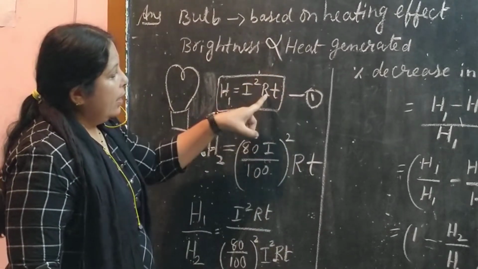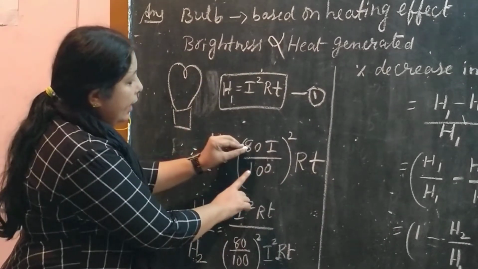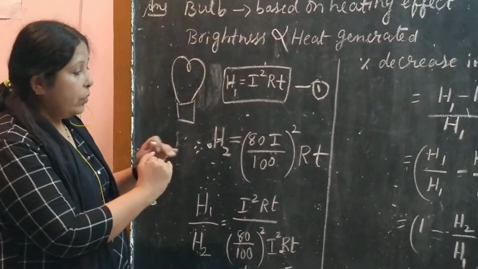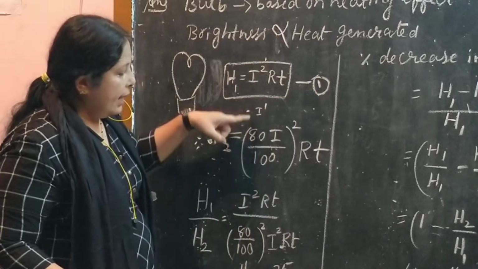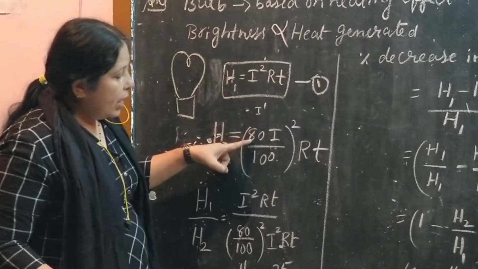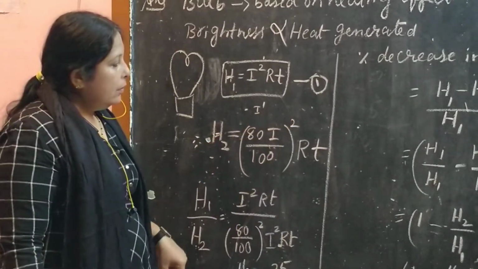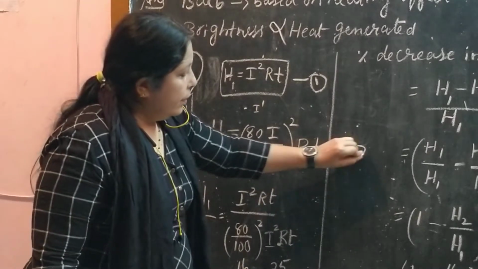80I/100 square. This RT is constant. तो क्या है ये जो दूसरे वाले सिचुएशन में, the second situation what happens, this I dash, अगर if you think that it is I dash का वैल्यू क्या होगा? 80I/100 square. Okay, we got the second equation.